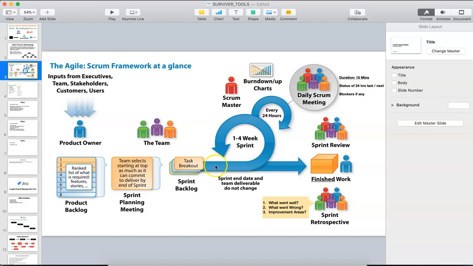The development activity started, and after 24 hours of day 1, there will be a call with the teams with the Scrum Master. Here, the Scrum Master examines what has been done by the development team in the last 24 hours, what the plan for the next 24 hours is, and whether there are any blockers. This meeting happens for just 15 minutes every day. Day 2 happens, and again the 15 minute call happens as the daily scrum meeting by the Scrum Master.